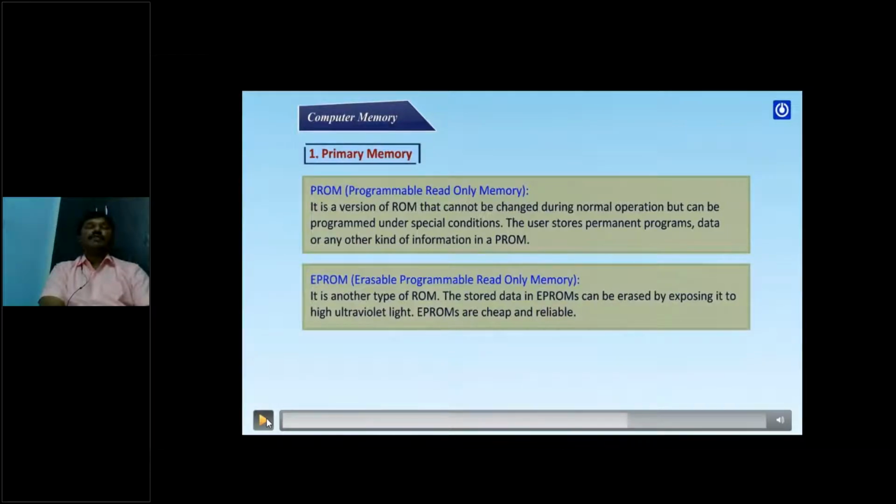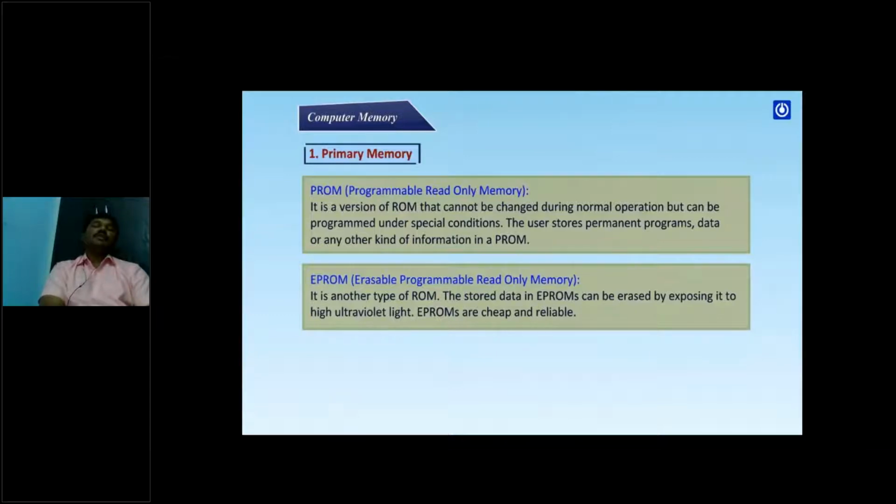Suppose you take your mobile phone. There is no hard disk, no CD or DVD type of memory storage. There we have only ROM, permanent memory. In that permanent memory we store our operating system and our movies, songs, images, and so on. That is what we call ROM in a mobile phone. But in a computer system, we have a hard disk for storage of data. So in a computer system, ROM is used to store the bootable BIOS-based information, the booting software.